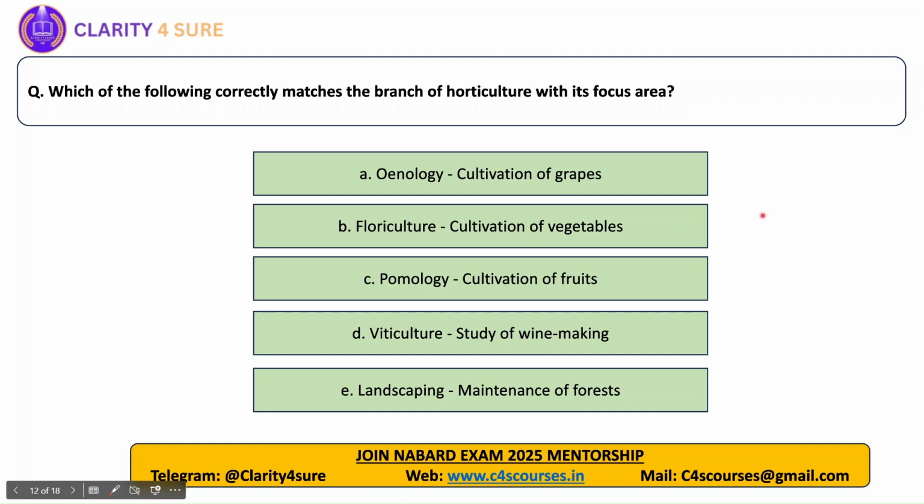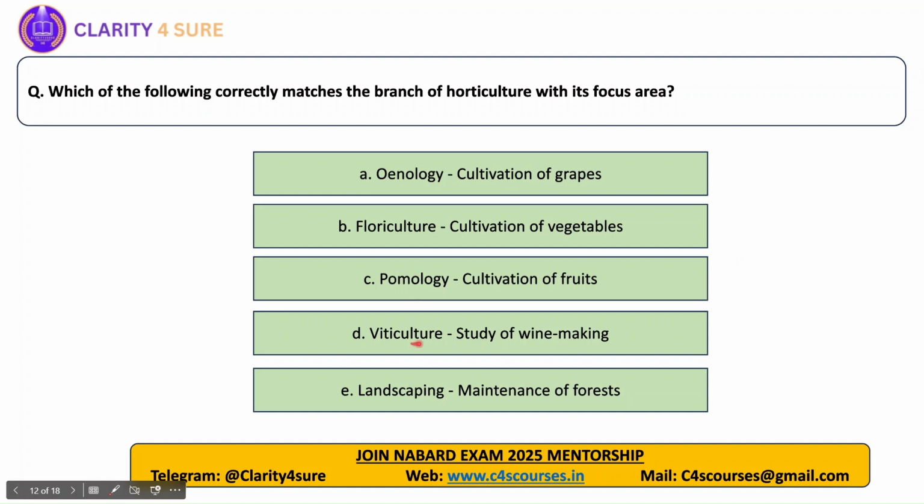Next, which of the following correctly matches the branch of horticulture with its focus area? So, we have to identify the correct match here. Enology, cultivation of grapes. Floriculture, cultivation of vegetables. Pomoculture, cultivation of fruits. Viticulture, study of wine making. Landscaping, maintenance of forests. So here the answer is pomology. Only this option is correct.